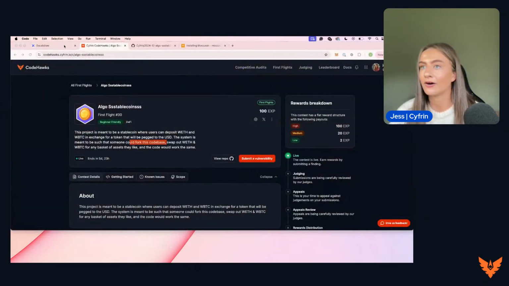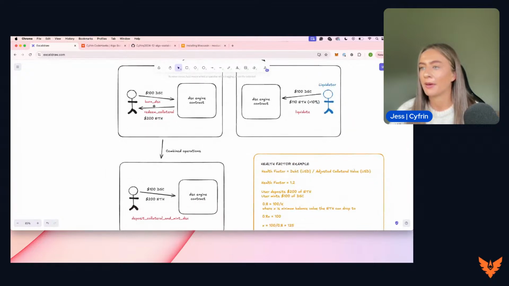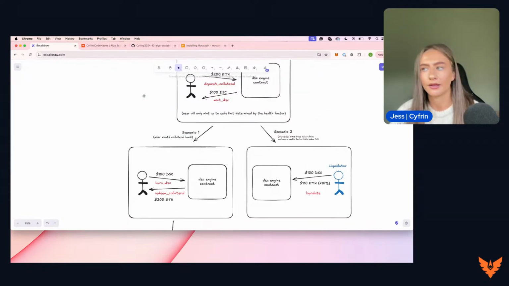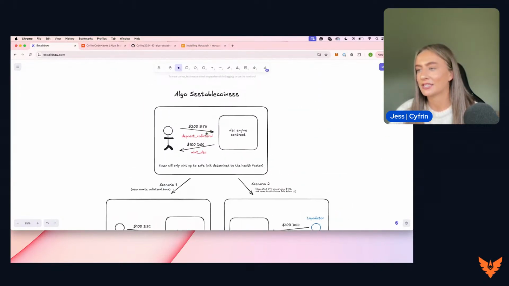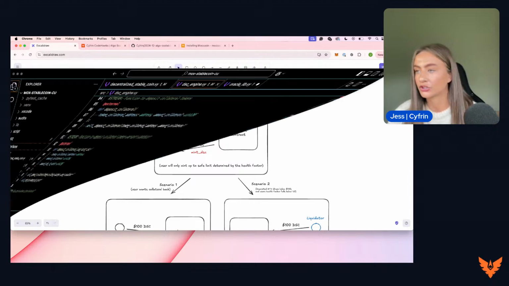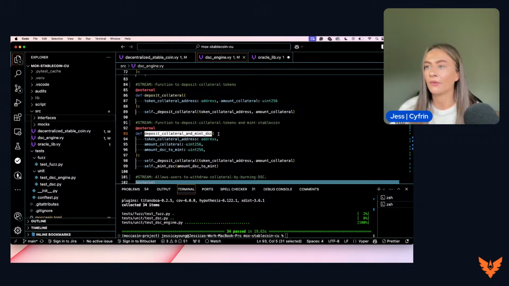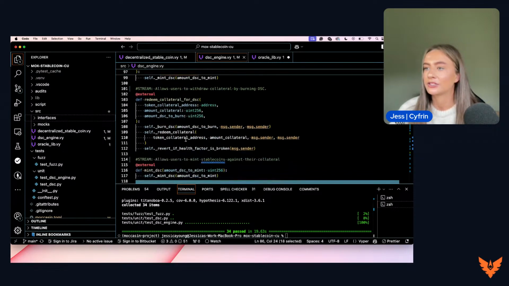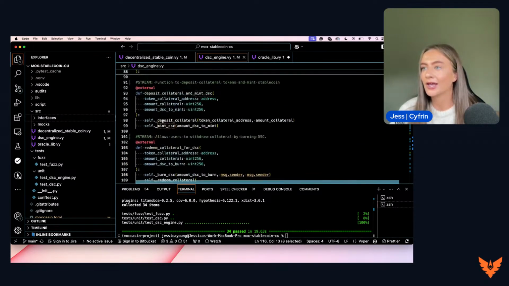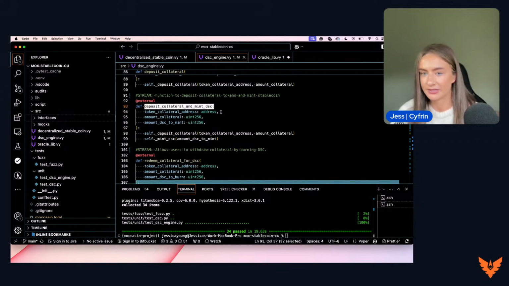If we pull this back up, here we go. We have the option to either deposit collateral and mint DSC in separate transactions, or both combined in this new function here, deposit collateral and mint DSC. So we either deposit collateral and then we mint DSC, or we do them both in one through this function here.